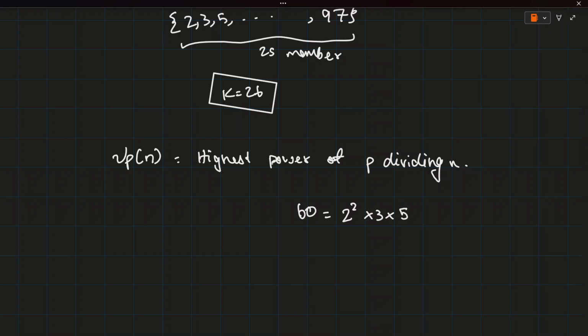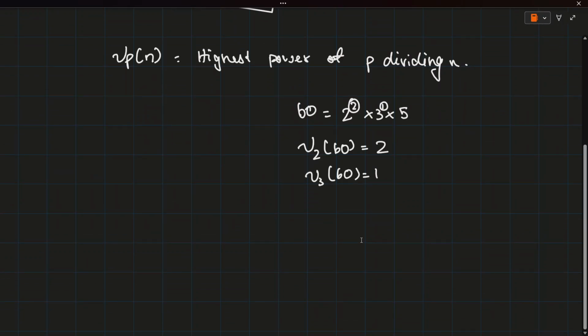This is the decomposition. So V2 of 60 means the highest power of 2 which divides 60. We see that 2 to the power 2 divides 60, so V2 of 60 is 2, and similarly V3 of 60 is 1. This is because 3 to the power 1 divides 60 and 3 to the power 2 doesn't divide 60. Okay, so this is Vp of n.